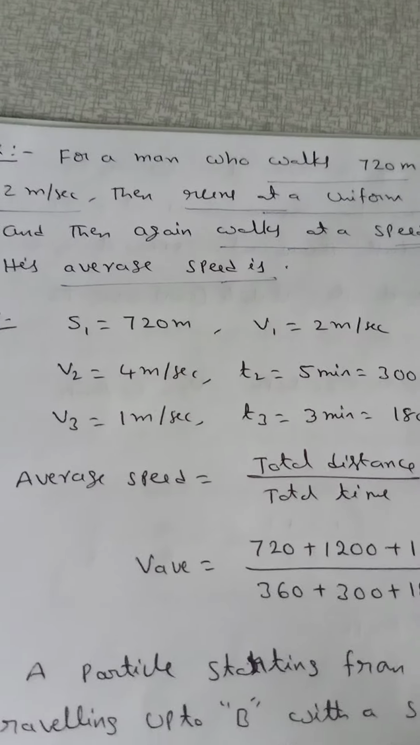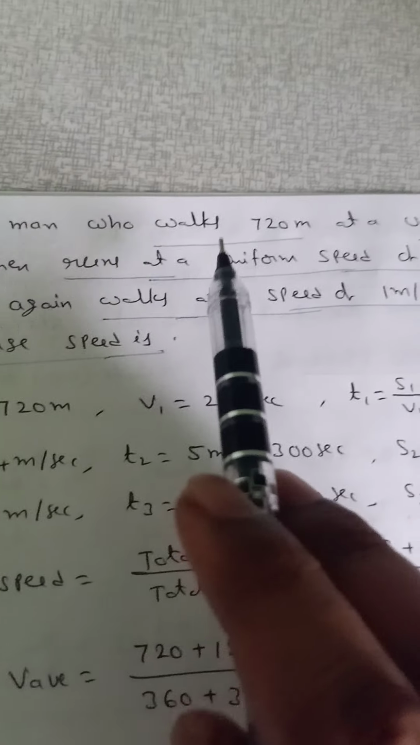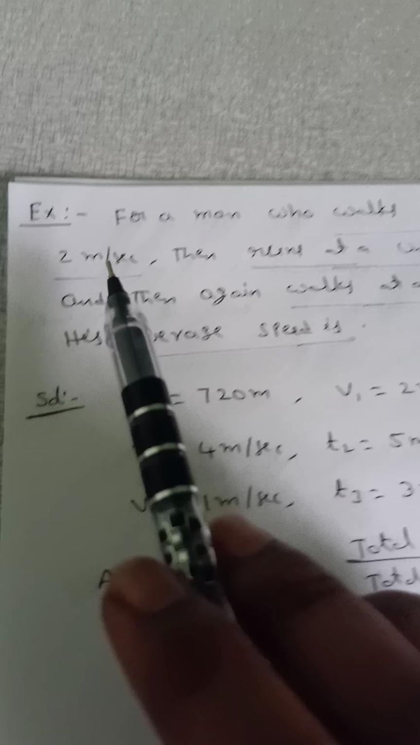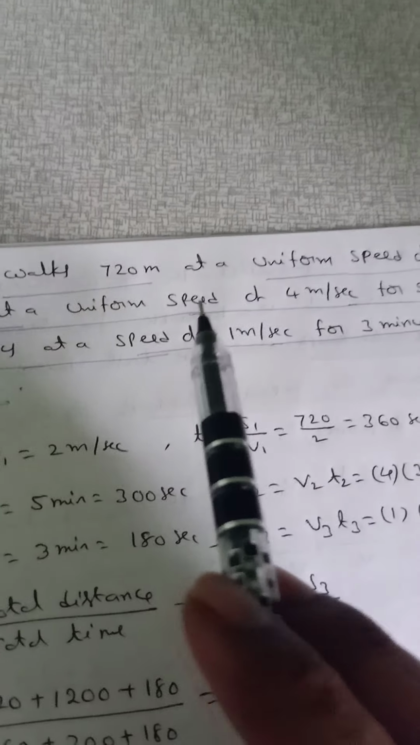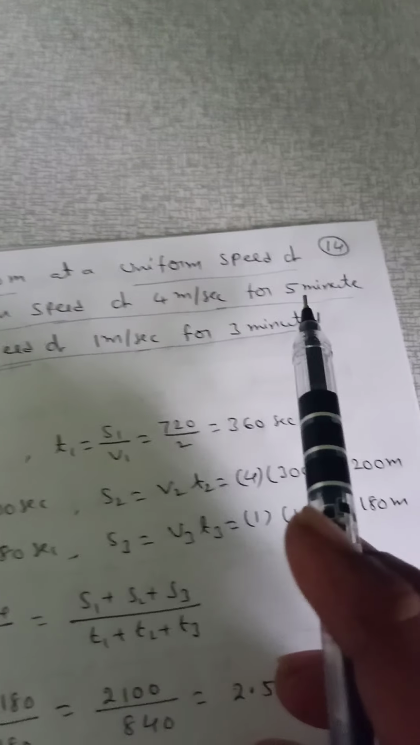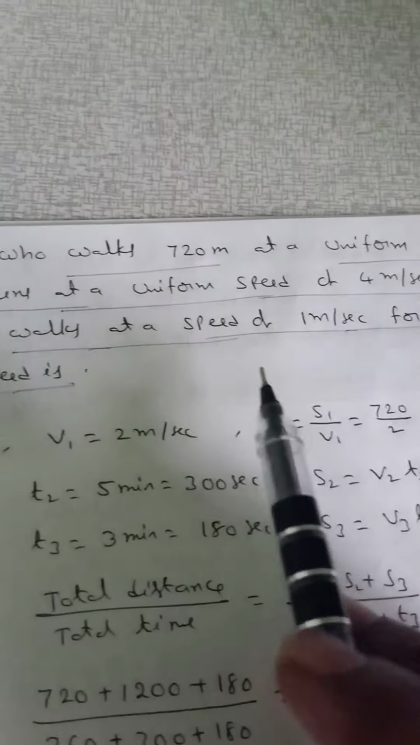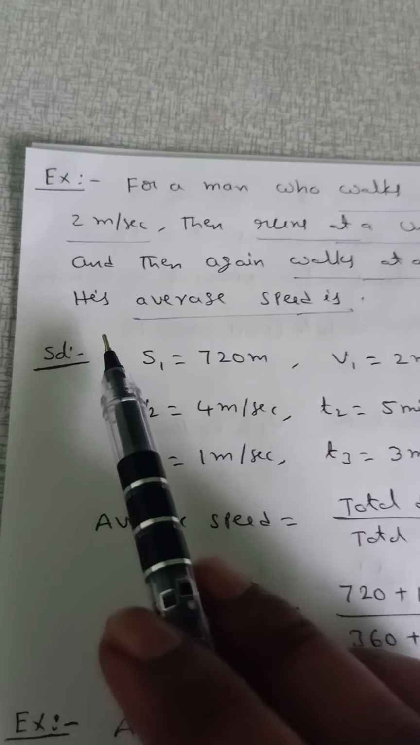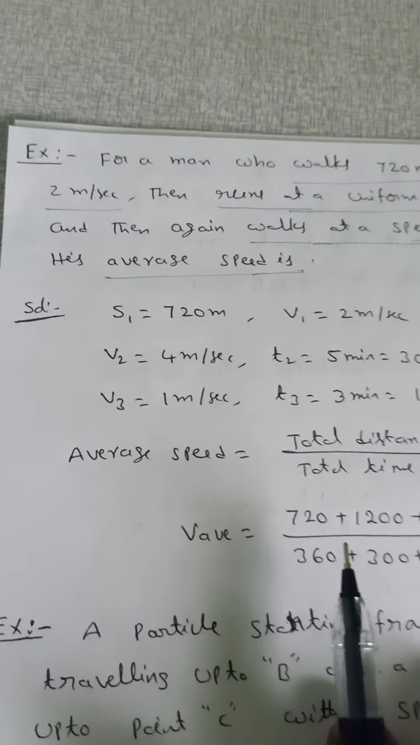Now another example: a man walks 720 meters at a uniform speed of 2 meters per second, then runs at a uniform speed of 4 meters per second for 5 minutes, and then again walks at a speed of 1 meter per second for 3 minutes. His average speed? Average speed means the total distance by total time.